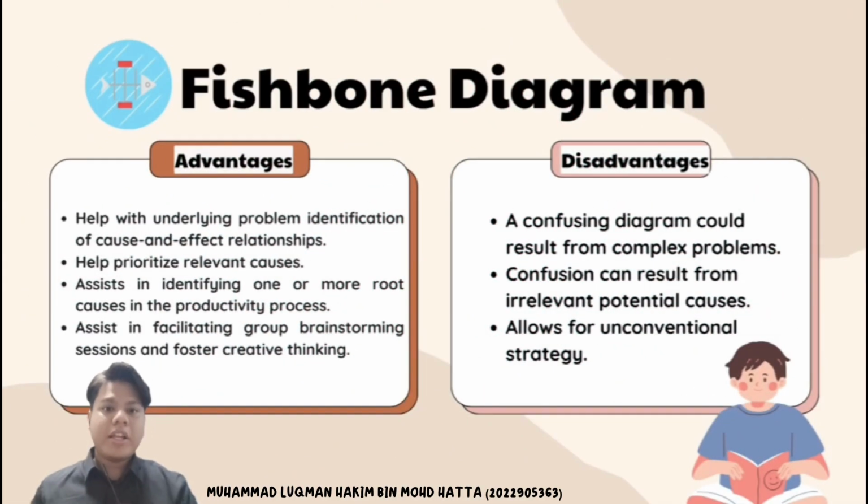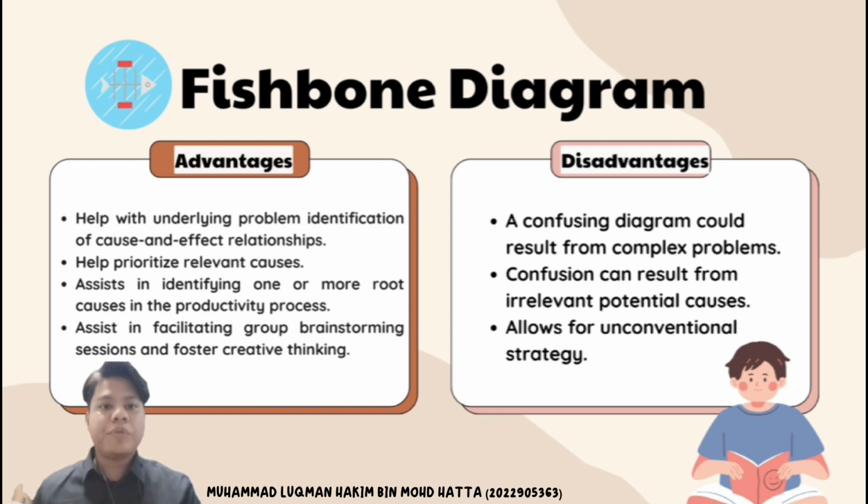Next, fishbone diagram. The advantages are, first, it helps with underlying problem identification of cause and effect relationships. Second, it helps prioritize relevant causes, so we can see that underlying root causes are addressed first. Third, it assists in identifying one or more root causes in the production process. We can see the process by asking why something happened repeatedly at each stage of the process. Fourth, it assists in facilitating group brainstorming sessions and fosters creative thinking.